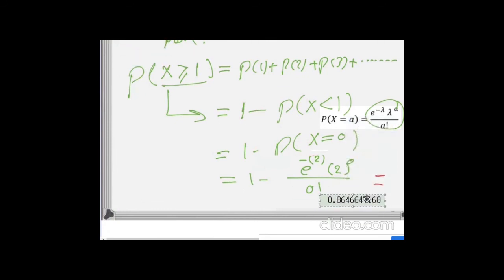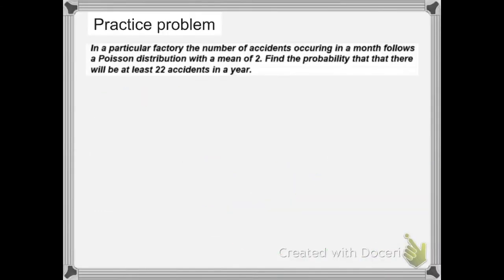Here is the solution. This is the probability. Now you can solve this practice problem and share your solution with me.